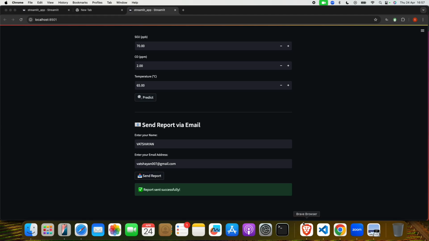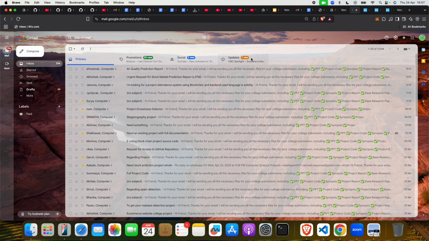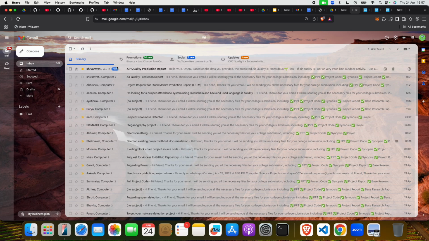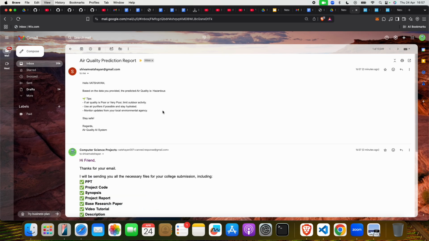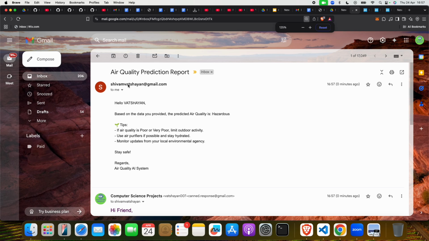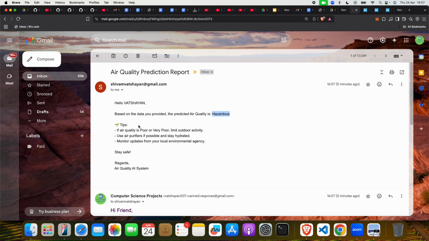Now I will go to my mail. Let me show you. I will click on that. See, I got this. If you check that, yeah, hello Vatsayan, based on the data you provided, the predicted air quality is hazardous. Check here and check here. Okay, so I also got some tips. So this is the air quality AI system.